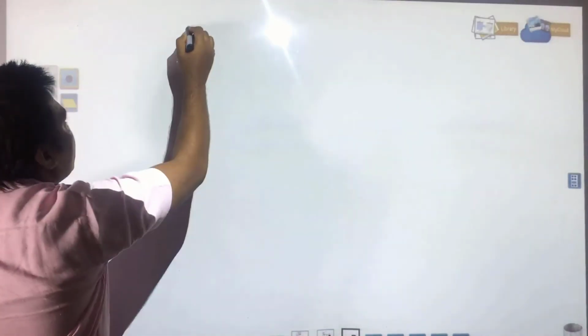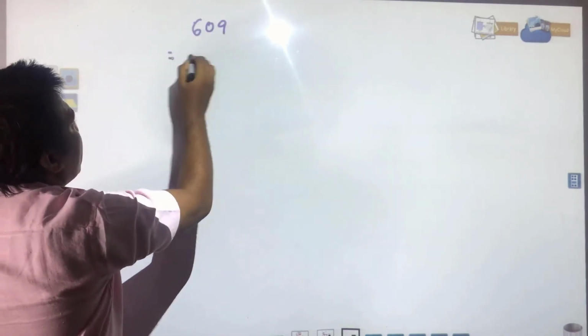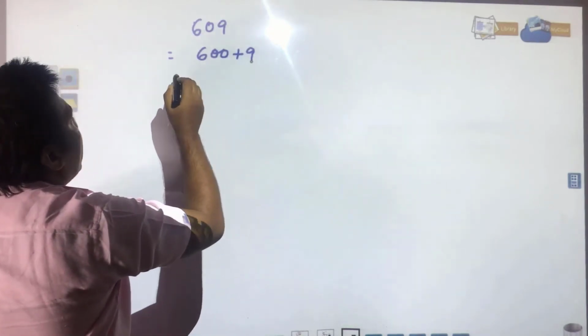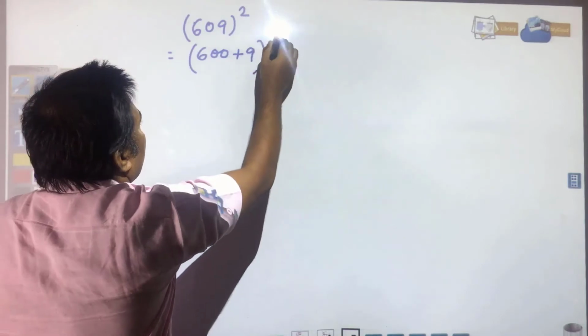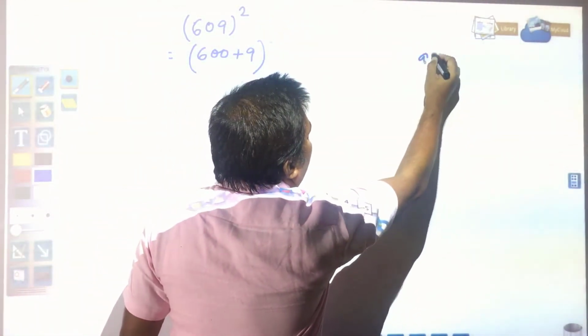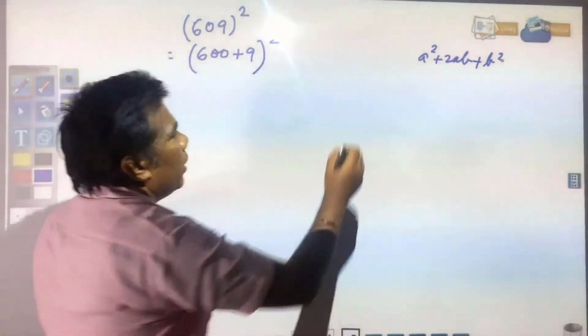Here you see, suppose the first number you have is 609. It can be written as 600 plus 9, and 609 square will be 600 plus 9 whole square. This formula you need to remember, a square plus 2ab plus b square. And how this formula is derived, I will tell you.